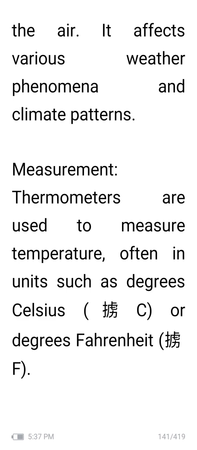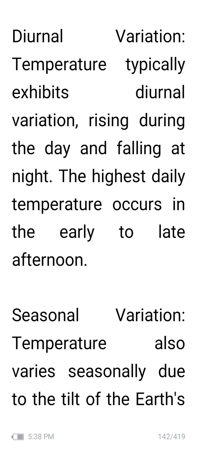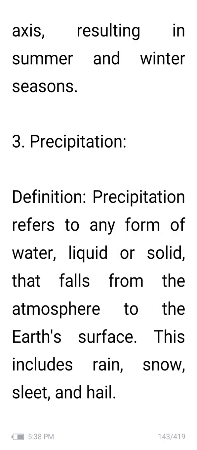Then measurement. Thermometers are used to measure temperature, often in units such as degrees Celsius or degrees Fahrenheit. Then diurnal variation. Temperature typically exhibits diurnal variation, rising during the day and falling at night. The highest daily temperature occurs in the early to late afternoon. Then seasonal variation. Temperature also varies seasonally due to the tilt of the Earth's axis, resulting in summer and winter seasons.